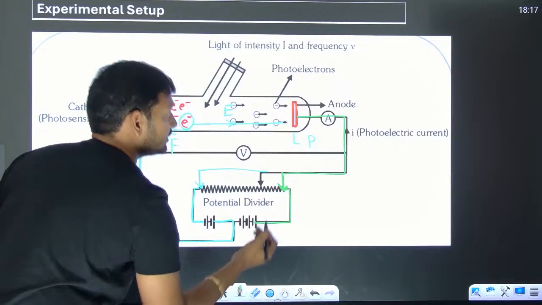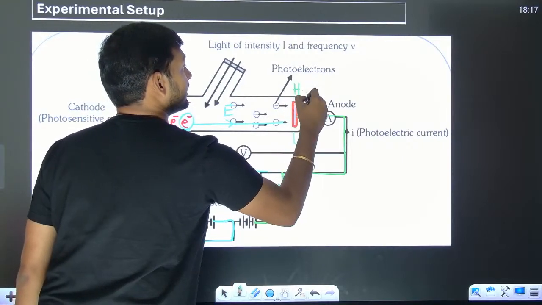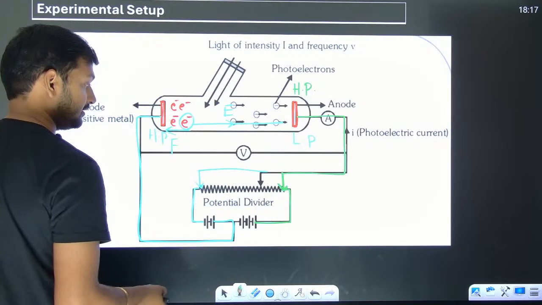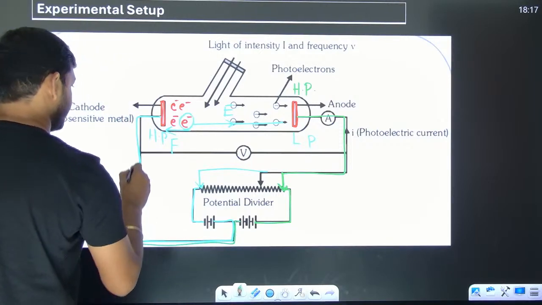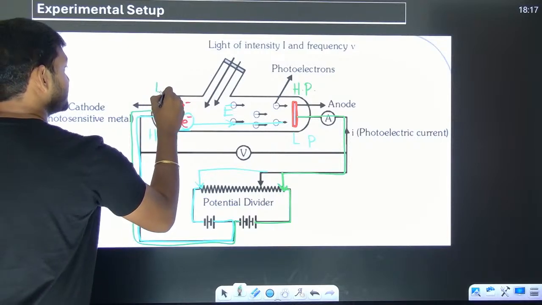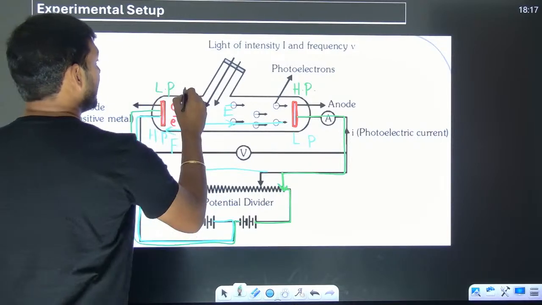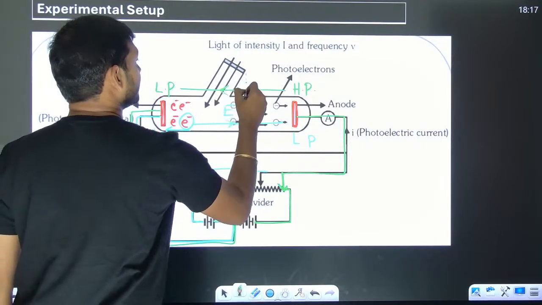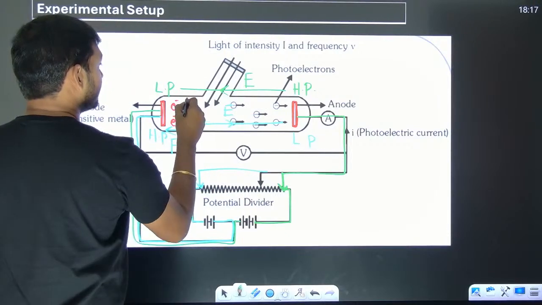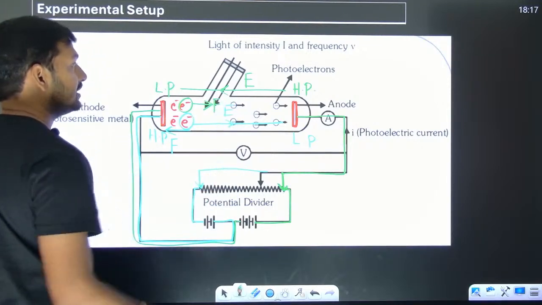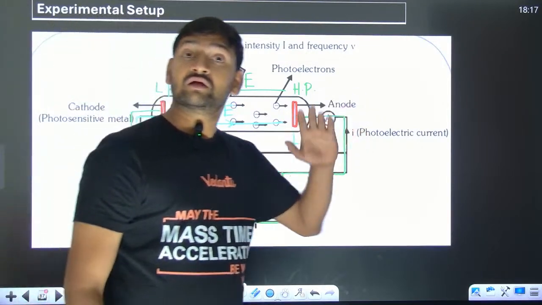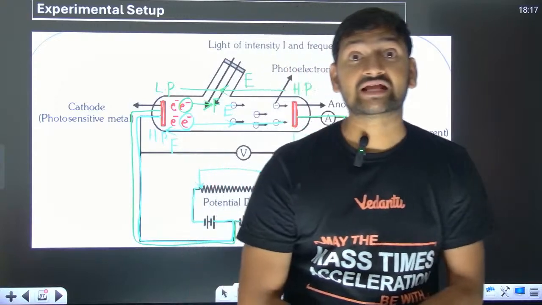So now if you see, this is at higher potential, right? This is at lower potential. As a result, you will have the electric field like this now, and these electrons experience a force opposite to the electric field, and we are going to make them accelerate.